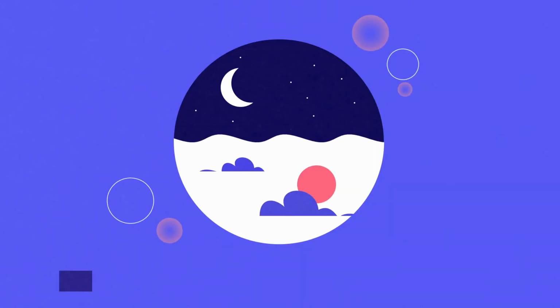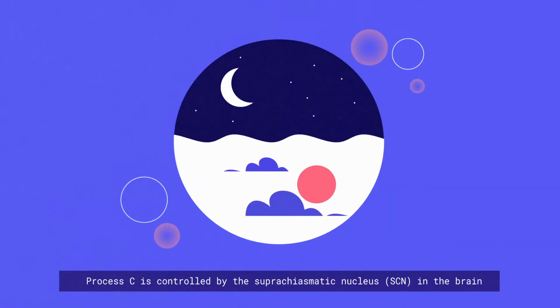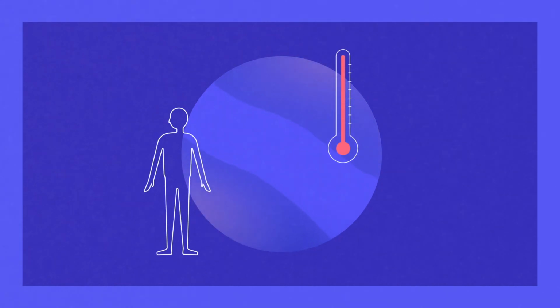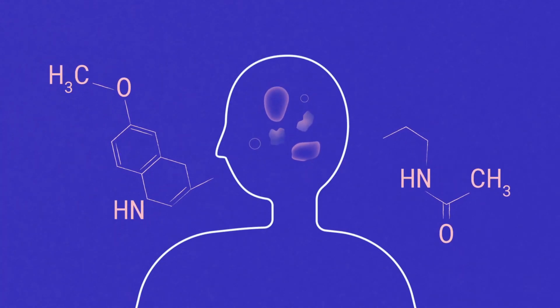Process C refers to our circadian rhythm, which is a 24-hour cycle that oscillates like a sine wave. There are many important bodily processes that follow this 24-hour cycle, including body temperature, digestion, and hormone production. For example, our brain produces melatonin at night when it's dark, but suppresses melatonin production in the morning and throughout the day whilst it's light.